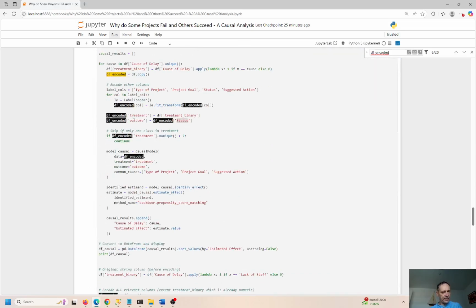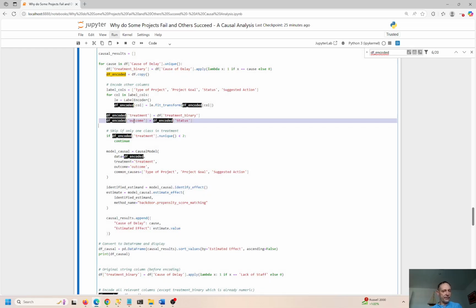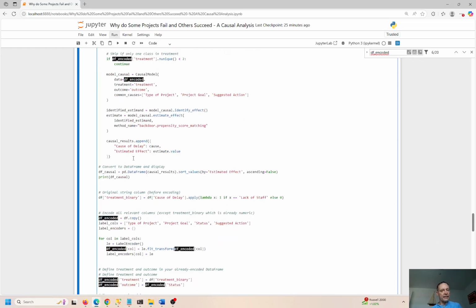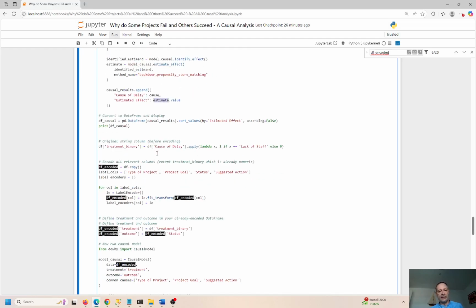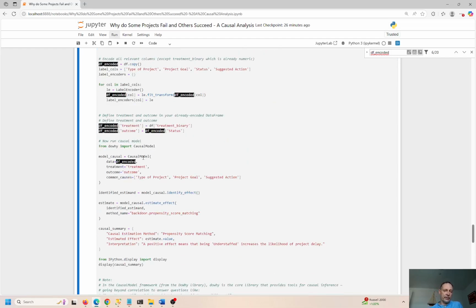So you have your treatment. These are independent variables. The outcome is a dependent. You could think of it like that. This is the data frame that's encoded, and the causal model is going to do the whole lift for us, okay? So the cause of delay is represented by this variable right here, cause, and the estimated effect is estimate.value. So if I go ahead and run this, Control Enter, just to make sure I ran it.